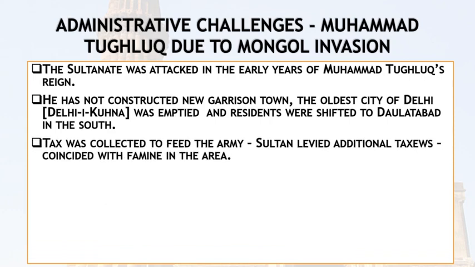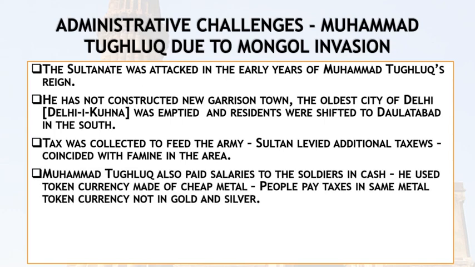Tax was collected to feed the army, and the Sultan also levied additional taxes like Alauddin Khilji. But his time was not good because at that time a famine hit that place, the Ganga Yamuna Doab. Muhammad Tughlaq also paid salaries to the soldiers in cash, and he also introduced a token currency which was made up of cheap metal, and the people were very smart.